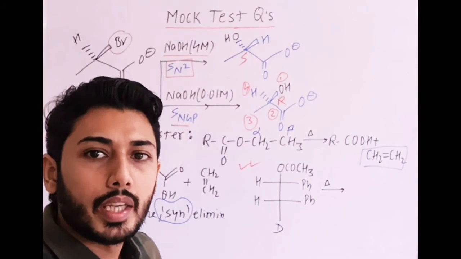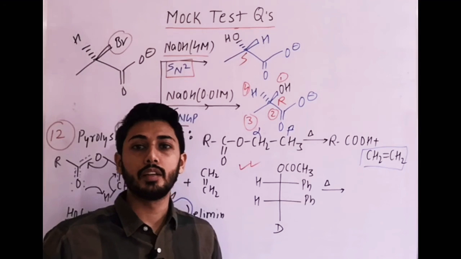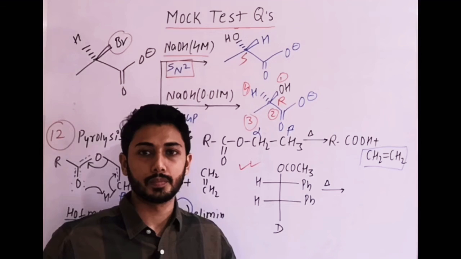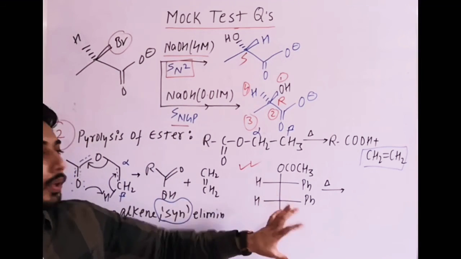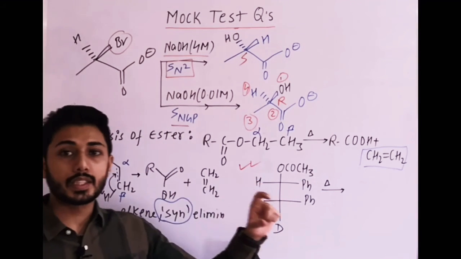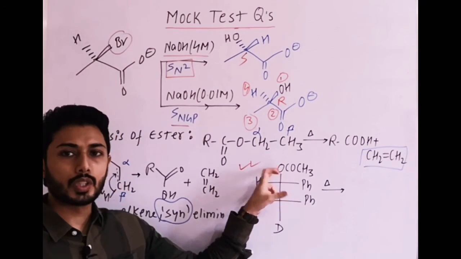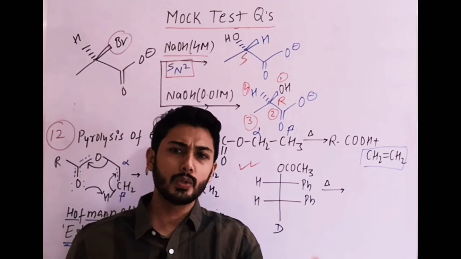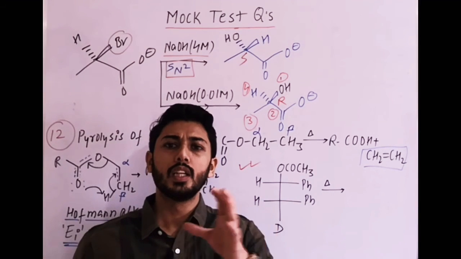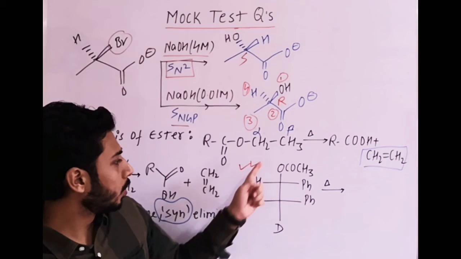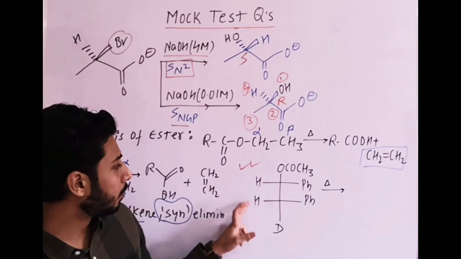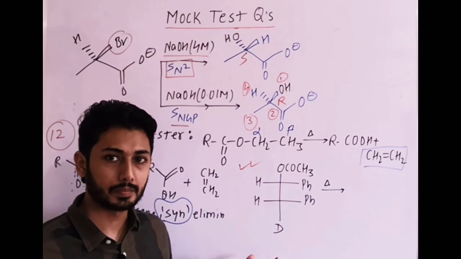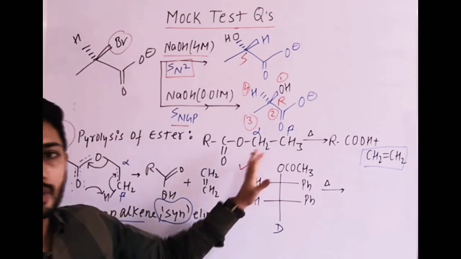Which elimination takes place? It is beta elimination. And what is the stereo part? The stereo part is syn elimination, right? So try this example. I am giving you a hint. You know that there must be syn elimination. So keep this oxygen, because in the solution, if you see, they have used the Sawhorse projection. You can use that also, but why make it complicated? Simply put this group on this side so that both groups are on the same side where elimination takes place. Use the stereochemistry. Try that one. I'll give you the answer.